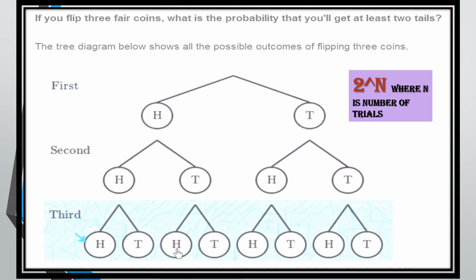So if you have n number of coins, how can you get the number of possible outcomes? The possible outcomes come with the formula 2 to the power n. So 2 to the power n is a formula for calculating the outcomes of tossing a coin. If you toss it once, you get 2 to the power 1, that is 2 outcomes, head and tail. If you toss 2 coins, it is 2 to the power 2, that is 4 outcomes. If you toss 3 coins, it is 2 to the power 3, that is 8 outcomes. So this is how you calculate the number of outcomes by the formula 2 to the power n.